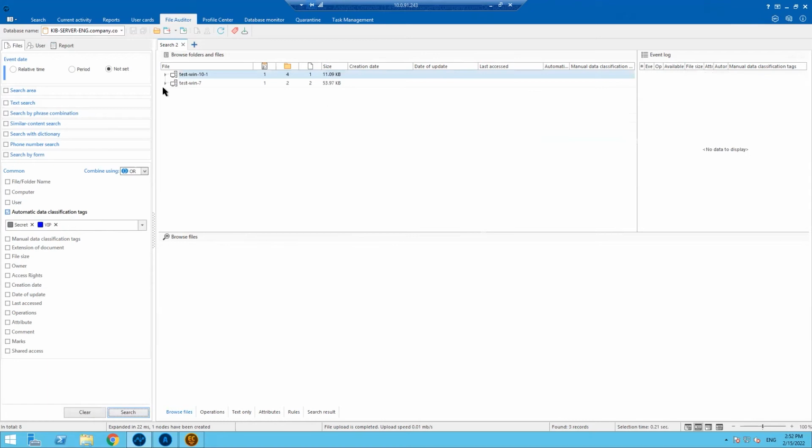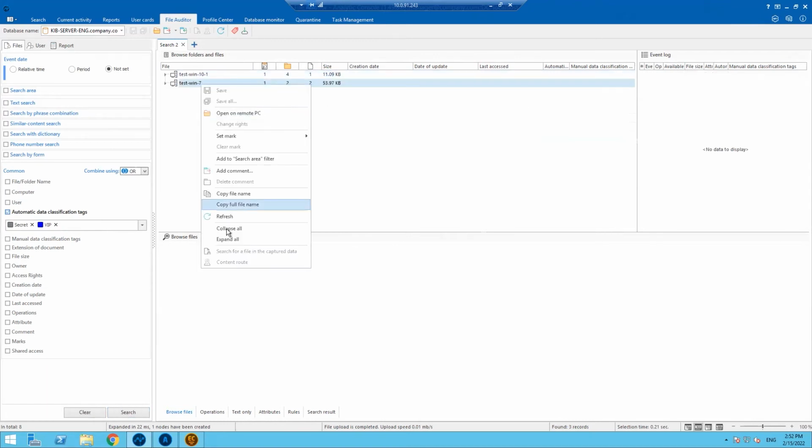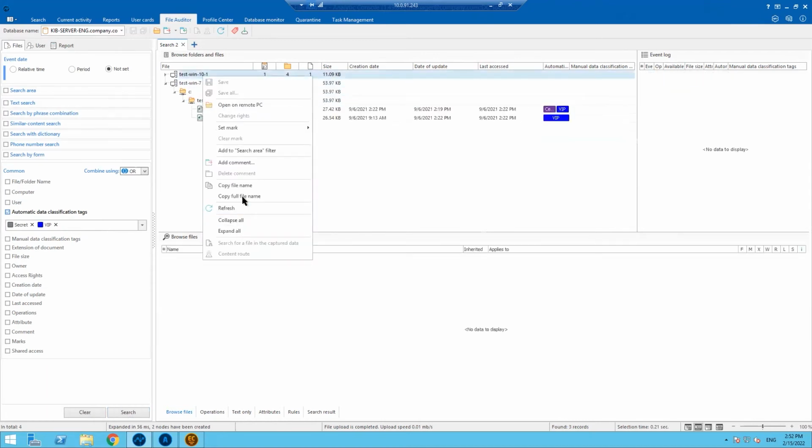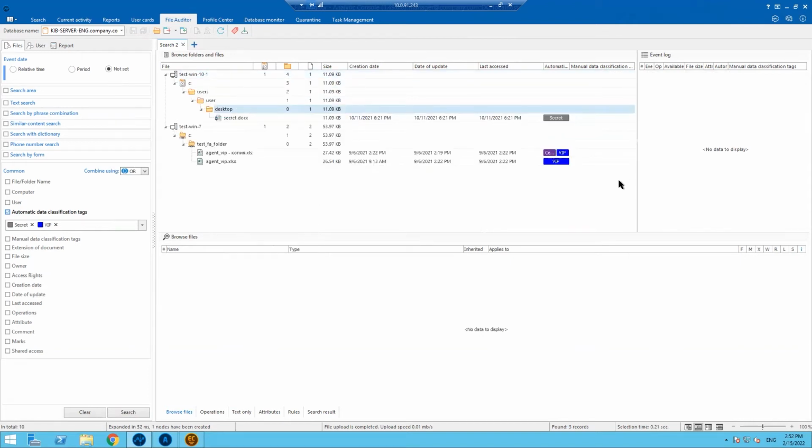I can click search and the system will automatically show me where such documents are. Usually, for confidential documents, we have regulations and rules about where to store them and who should work with them. Using File Auditor, we are able to check whether users follow these rules and store this data in the right places or not.